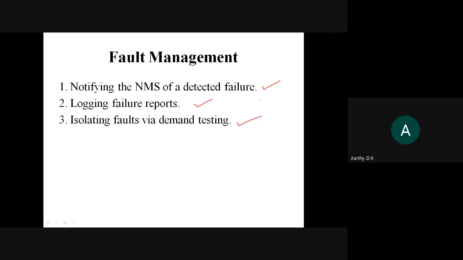If that is not possible, we try to reboot, that is, restart your mobile device. If even that doesn't work, then you will have to look at other alternatives. You just try what can be done. That is done by the fault management system. It will notify the network management system about the failure that has happened, give you the log report, and isolate the faults via diagnostic testing.